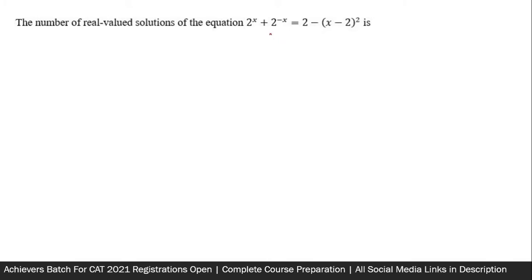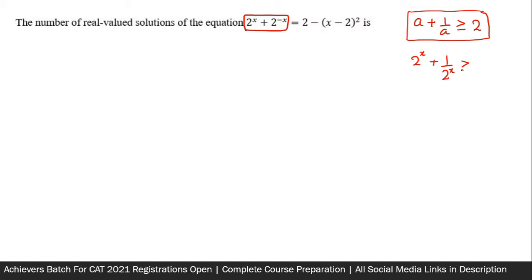However, this question looks a little difficult or complicated, but if you see it in parts, it is not that difficult. If you see the left hand side, first of all, it gives you the form of a plus 1 by a, about which you know is always greater than or equal to 2. It is equal to 2 when a is 1. It can also be equal to minus 2 or maybe less than that, but that question doesn't arise here because this a is nothing but 2 to the power x, a positive number raised to some power which can never become negative. So this 2 to the power x plus 1 upon 2 to the power x can be greater than or equal to 2 only.